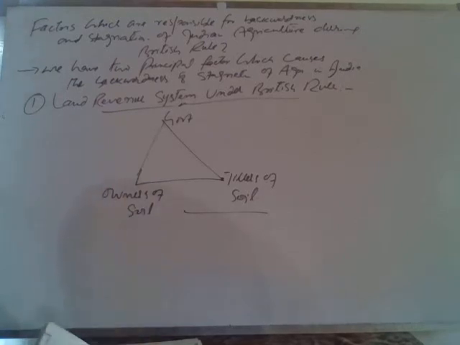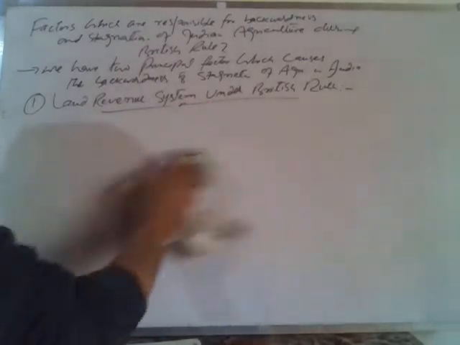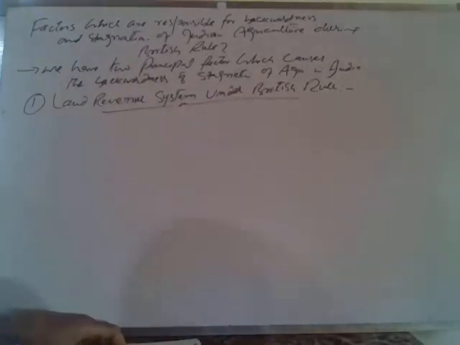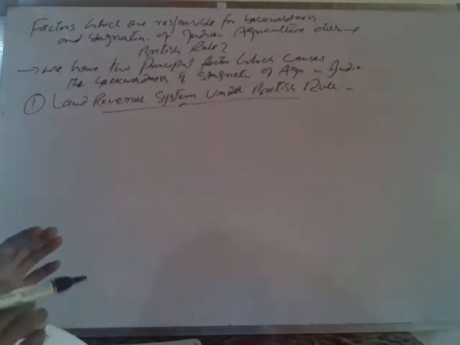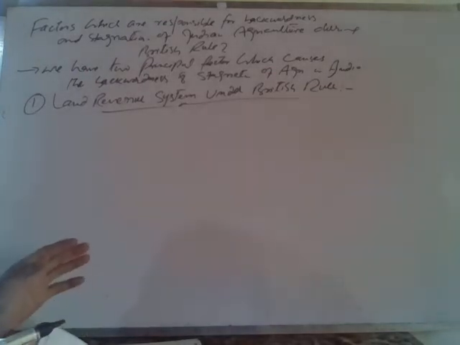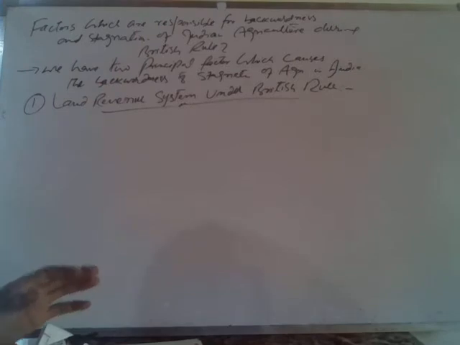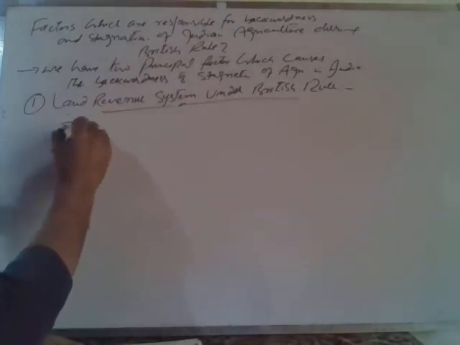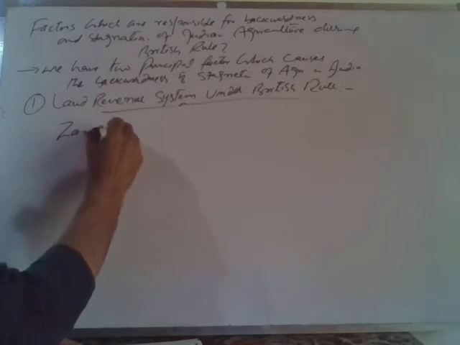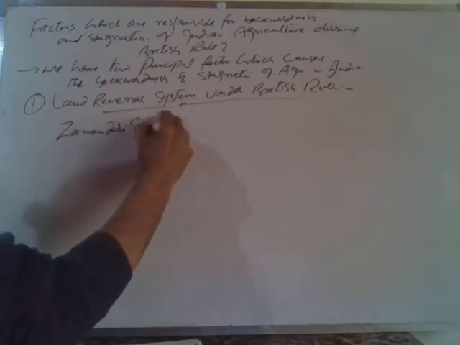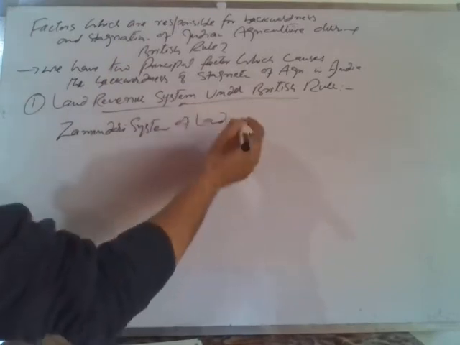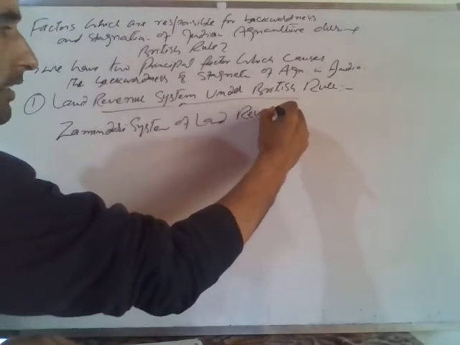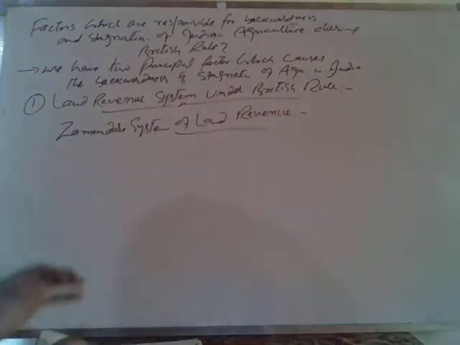According to this system, what was the zamindari land revenue system? They introduced a triangular system or triangular relationship between government, owners of land, and the tillers of land. The system was called the zamindari system of land revenue.